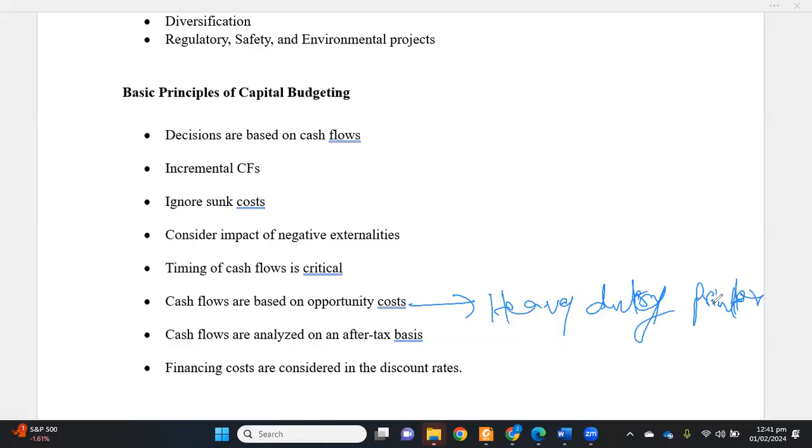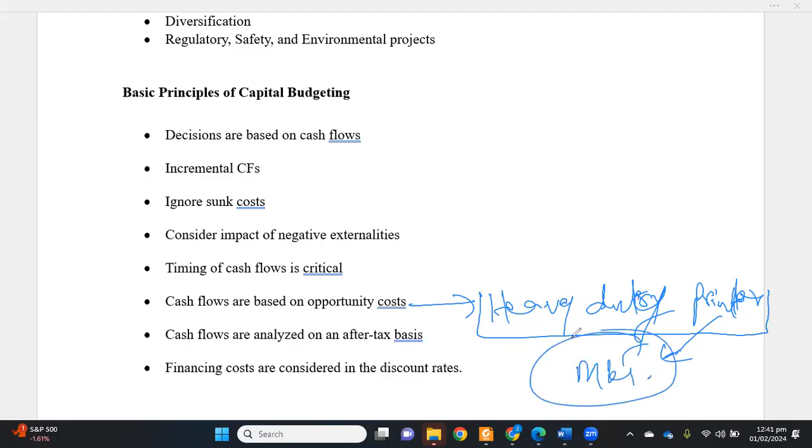In that case, project evaluation principles say that we will not use the printer as if it were free. Rather, we will consider its cost in our cash flows. How much can that cost be? One common example is this: if we took that printer to the market to sell it, what cash flow could we generate from selling it? That is the cash flow we will miss if we use the printer for our new project.